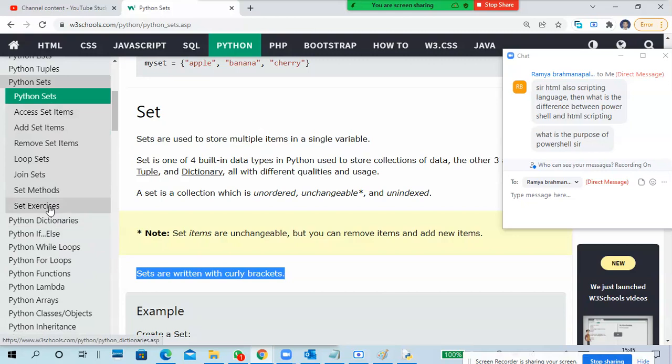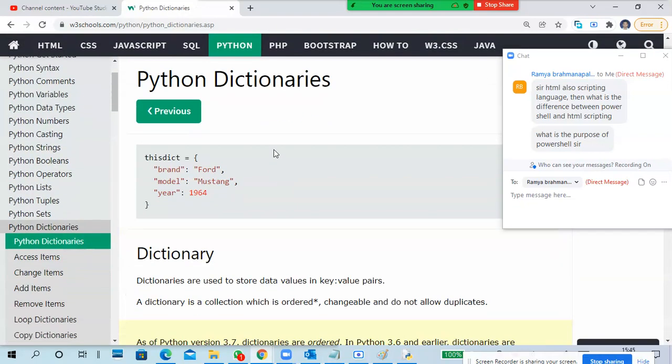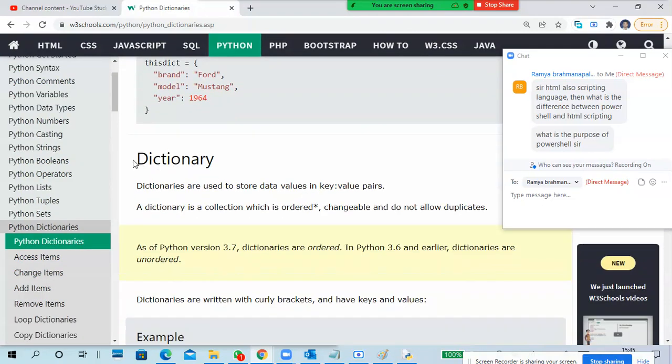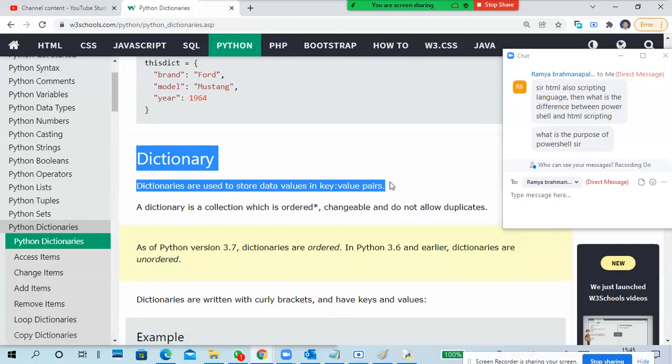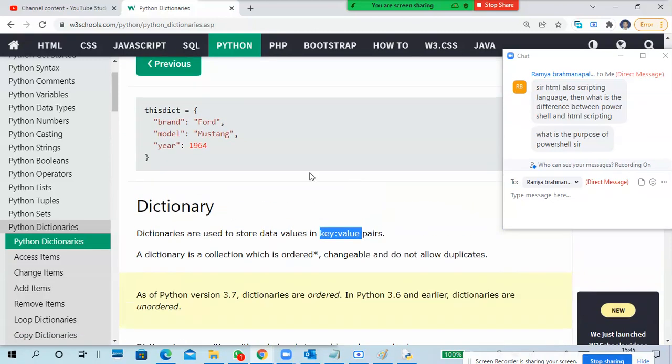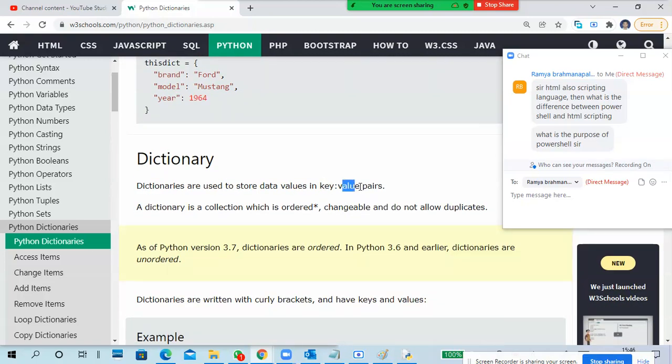Join, loop, sets, how many are there? So I'm going to dictionary. The dictionary spelling is different, so I typed in a different manner. It's okay. Dictionary is a key value pair. There is a key and there is a value. Like here, if you see brand and Ford, brand is a key and the value is Ford. Model is a key and the value is Mustang. Year is a key and the value is the year.